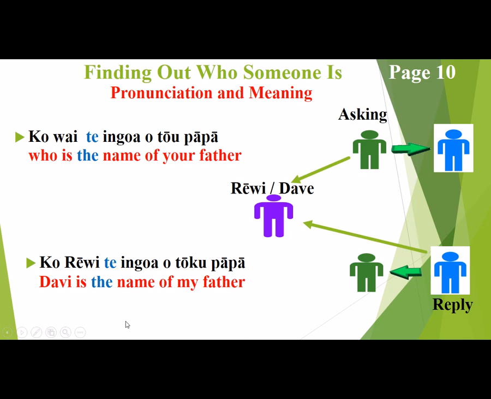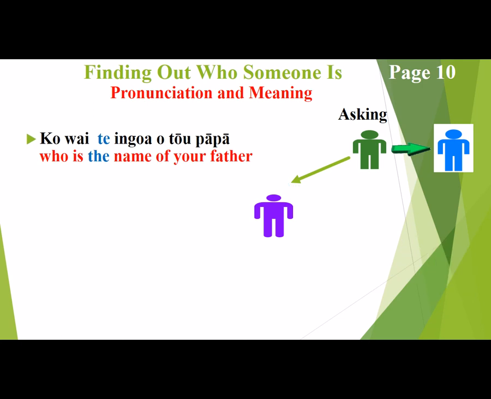And so, if you're having trouble with any of these pronunciations and stuff, don't forget, use the app, click on the sentence, and it'll say it for you. Practice those sentences, e hoa mā. Okay, ko wai te ingoa o tōu pāpa can be answered also like this, ko Rewi tōna ingoa, which simply means that Dave is his name.